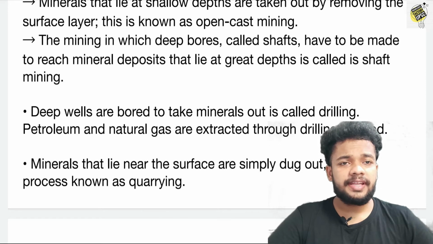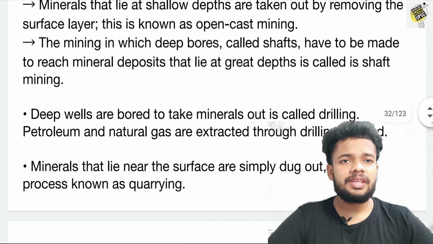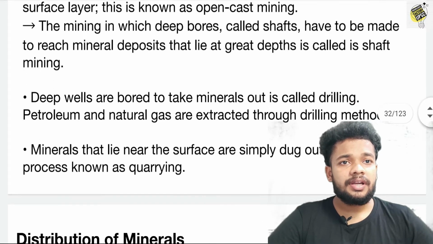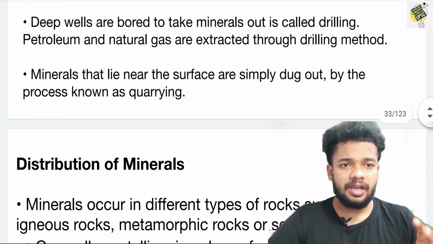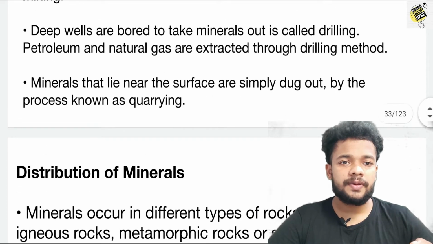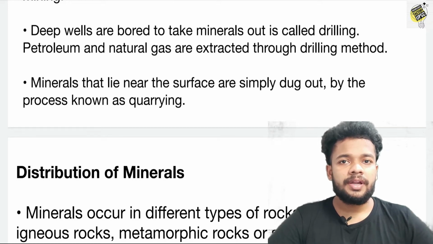Mining in which deep bores called shafts have to be made to reach the mineral deposits that lie at great depth is called shaft mining. It requires deep bores, known as shafts, for taking out these minerals from the earth, and it is known as shaft mining.